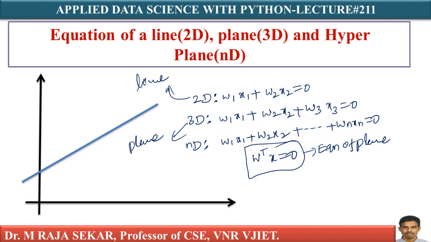If it is in n dimensions, it is the equation of a hyperplane passing through the origin. If it is in 2 dimensions, it's the equation of a line. Of course, this plane is passing through the origin. If it is not passing through the origin, then the equation of the plane will be w transpose x plus w naught equal to 0. This is the equation of the plane not passing through the origin. If it is passing through the origin, your w naught will not be there. You can write w transpose x equal to 0.